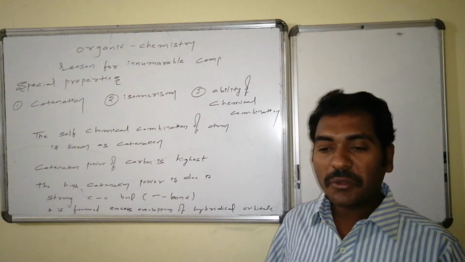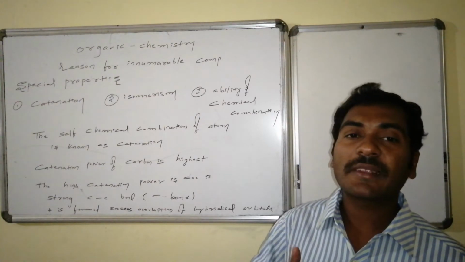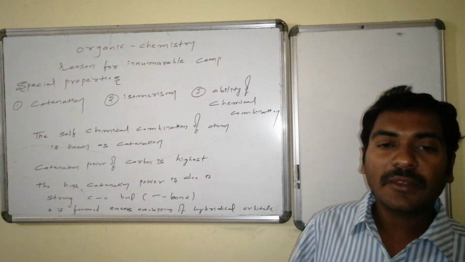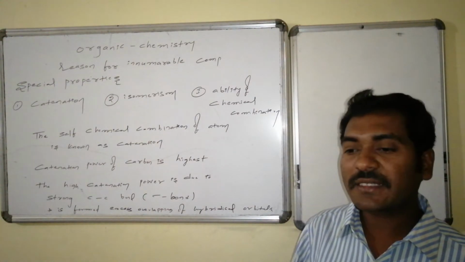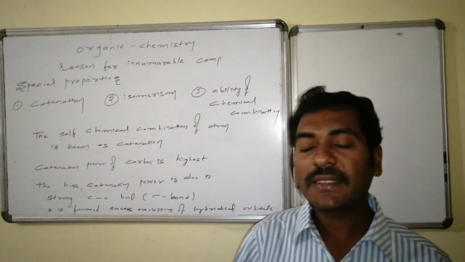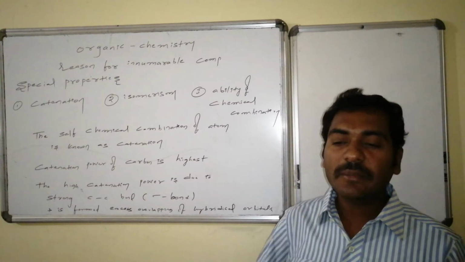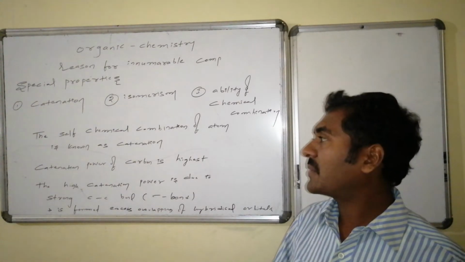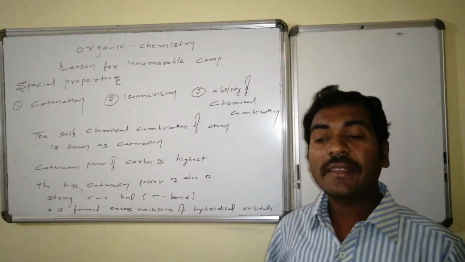Due to excess overlapping and small size, carbon forms strengthened sigma bonds, which can be repeated any number of times. Due to this, it forms many compounds, and this is catenation ability. The second one is isomerism.